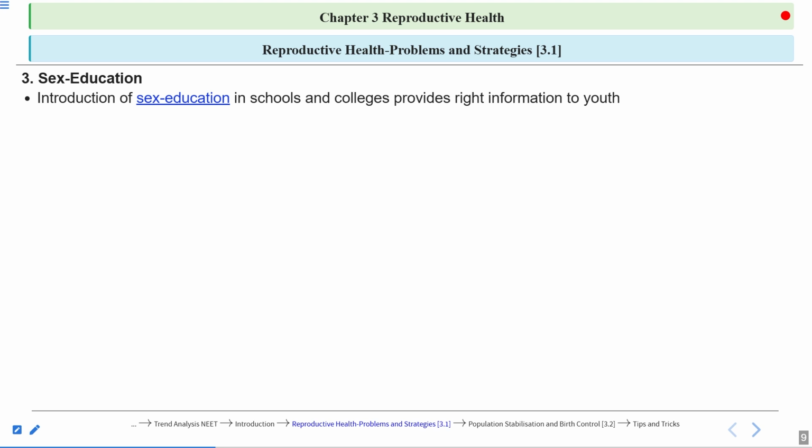So there are a lot of morphological changes. Even in males, appearance of facial hair, pubic hair. Awareness regarding sex-related issues or reproduction-related issues should also be spread, and sex education should be provided in schools and colleges.